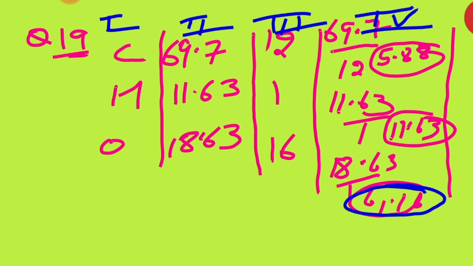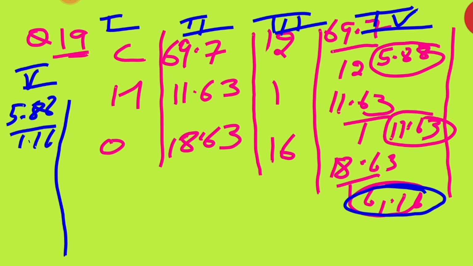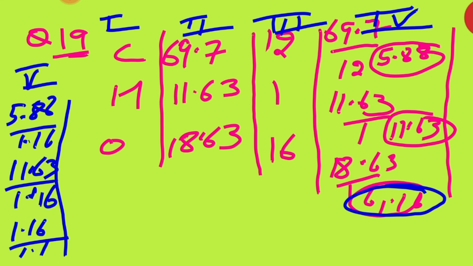Now I am making column number 5. In column number 5, what to do there? Take the smallest one, 1.16. So divide 5.88 by 1.16, in the same way 11.63 by 1.16, then 1.16 by 1.16.